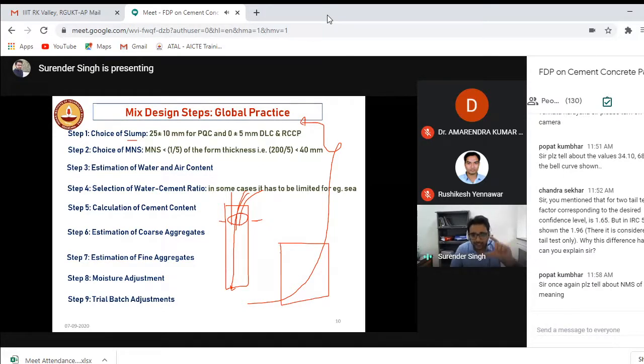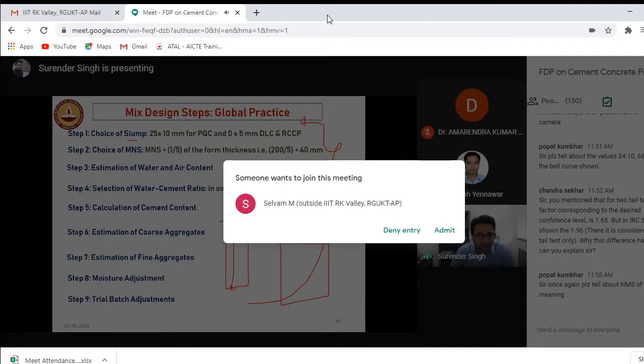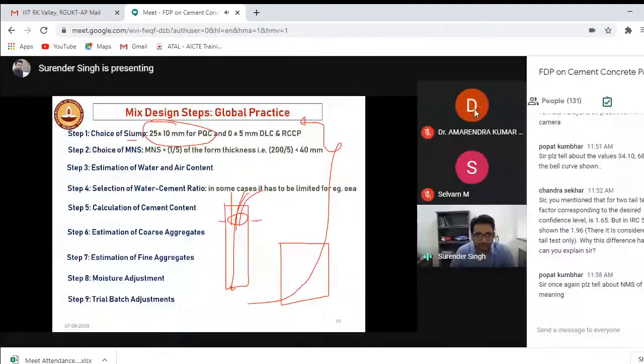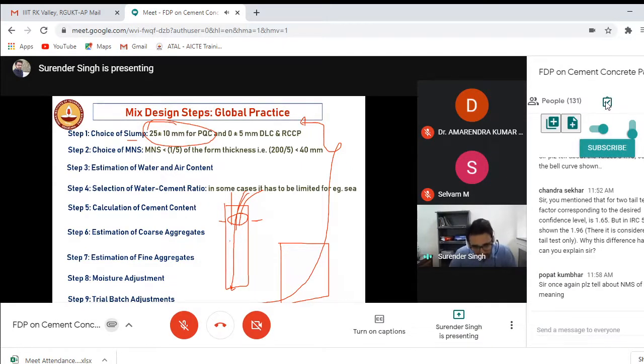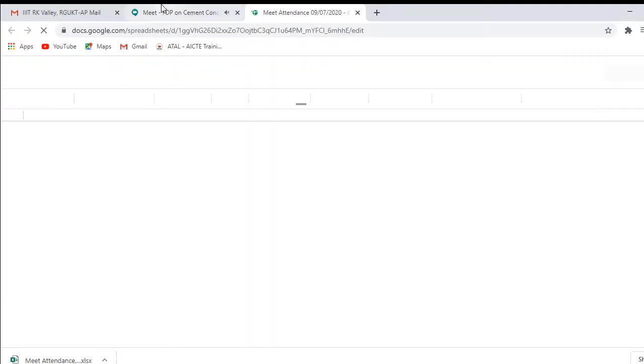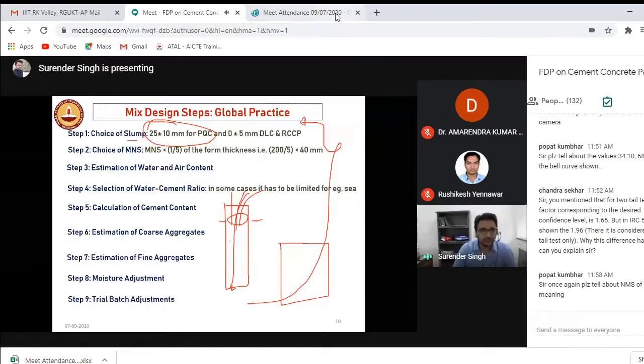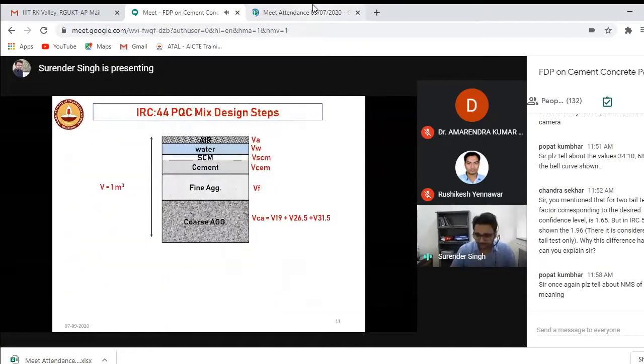We know the height of the pavement is only 20 to 40 centimeters, right? So we can use stiff mixes. That's why the slump value for highway, that is pavement quality concrete, is lesser as compared to building infrastructure concrete.